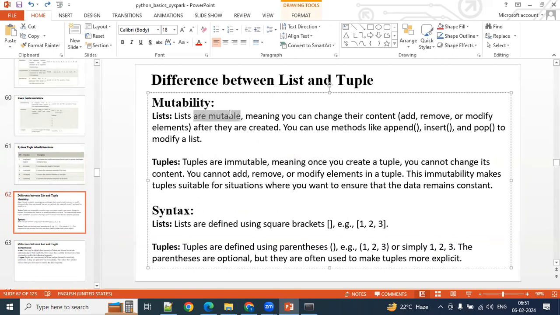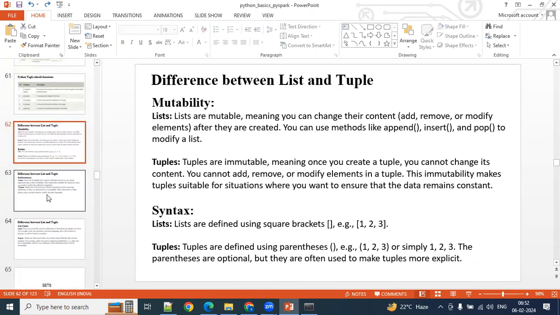Mutable means what? It allows modification. You can modify the object within the same address, right? Immutable means you cannot modify. Next, what is the other difference? List we can define within square brackets. Tuple we can define in parentheses. That is the other difference.